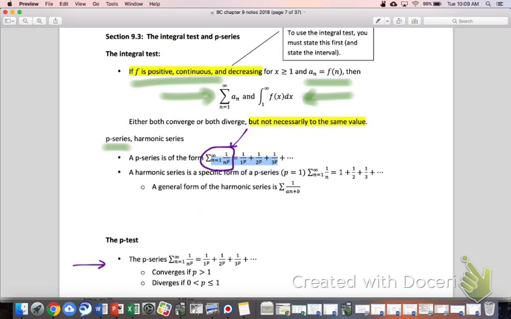So we'll practice all this here in a second. I also wanted to mention the harmonic series, which is used a lot. A harmonic series is simply a specific form of the p-series when p is 1. So when p is 1, we call this the harmonic series. We'll talk a little bit about the convergence or divergence of that in a second. This is the classic harmonic series over here: sigma of 1 over n equals 1 plus 1/2 plus 1/3 plus 1/4 and so on.